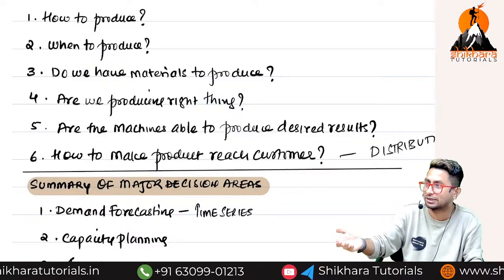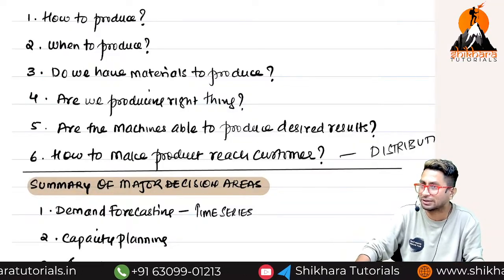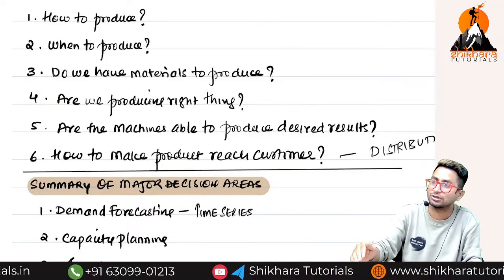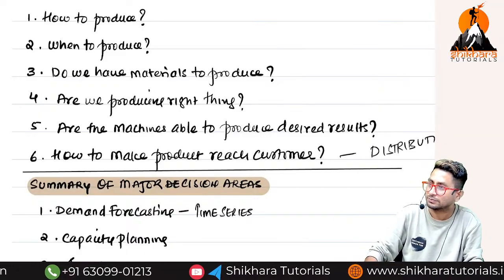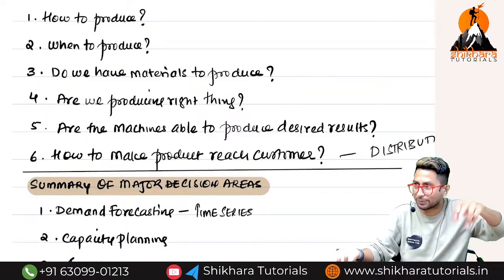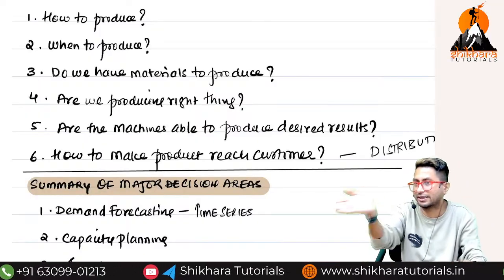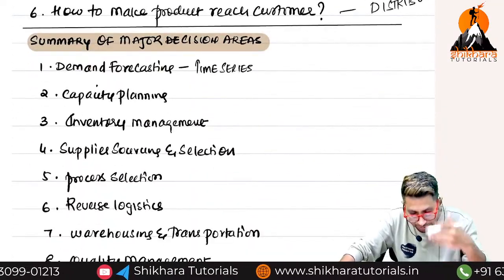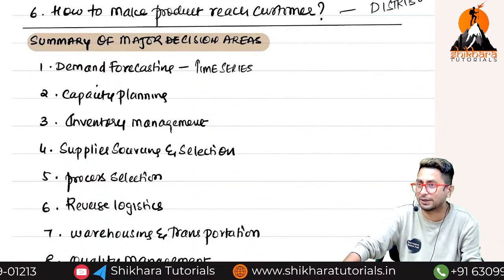Some companies go for direct distribution, some go for indirect distribution. Take Nike. Where will you buy Nike shoes? Nike showroom, right? Direct distribution. But Nike shoes you can also buy online. That is again indirect distribution. I'm giving it to an online retailer, and the online retailer is giving it to the customer.